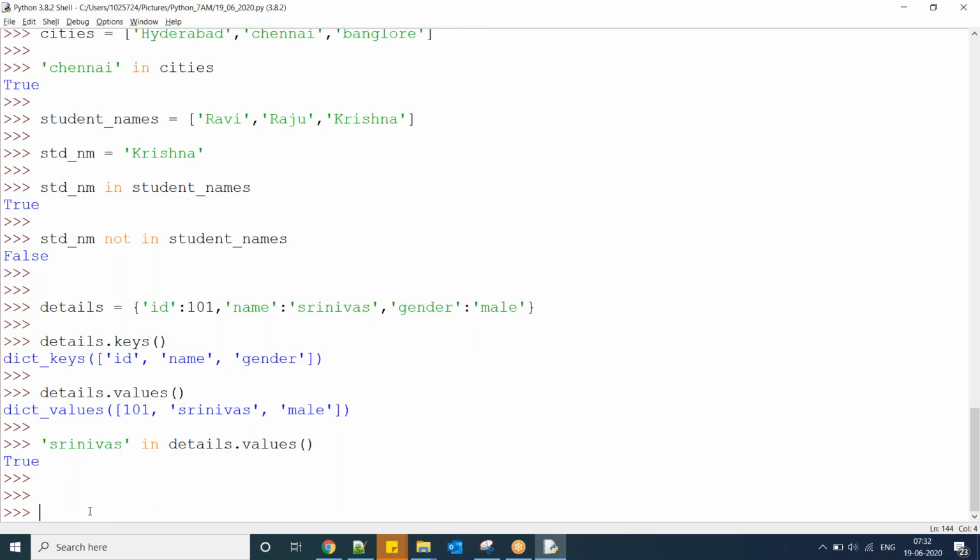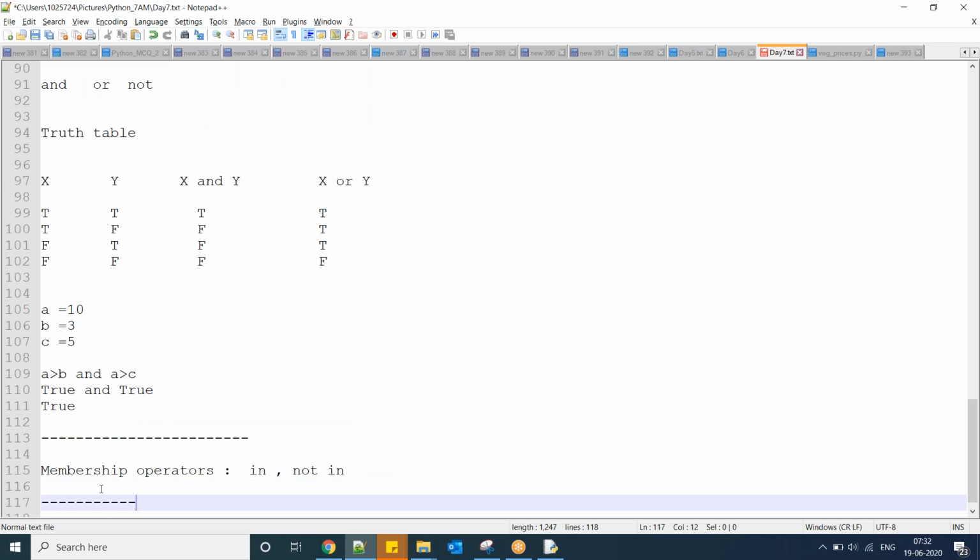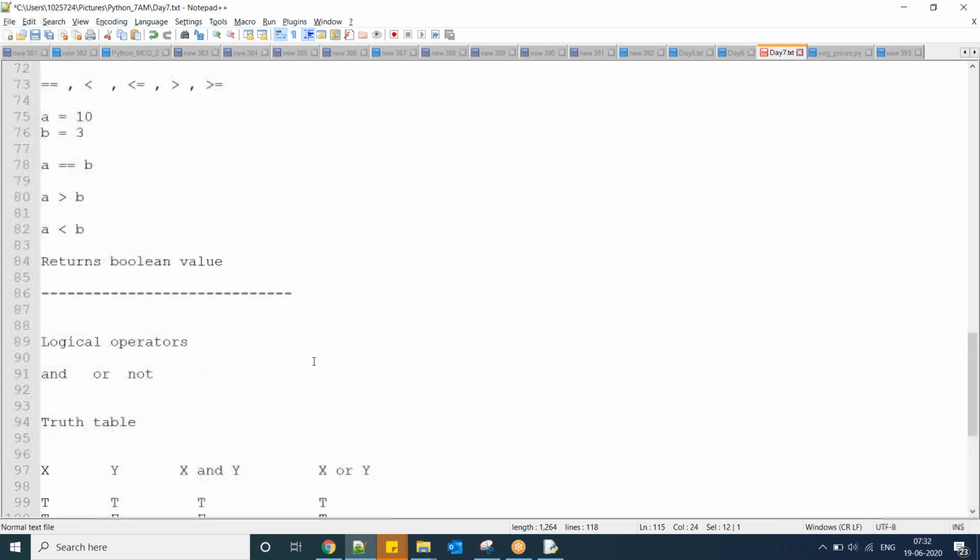So the in operator we can use with a list, tuple, dictionary and all. That is one thing. Guys, this is very important, please practice later.